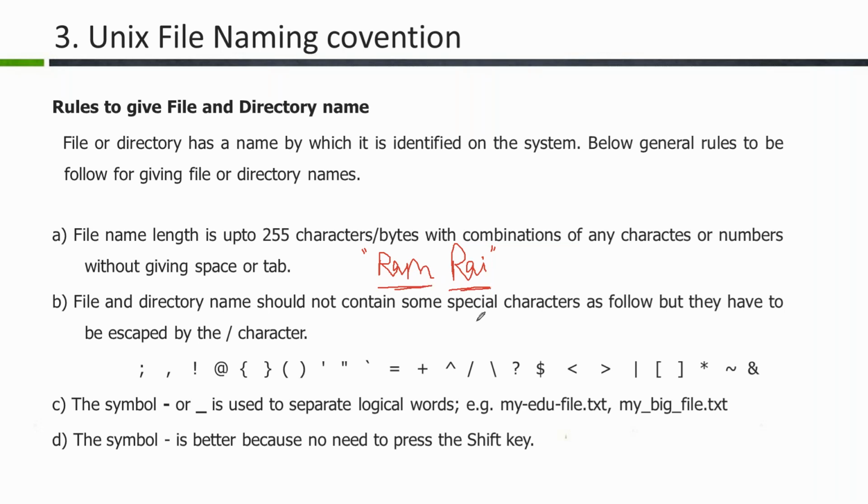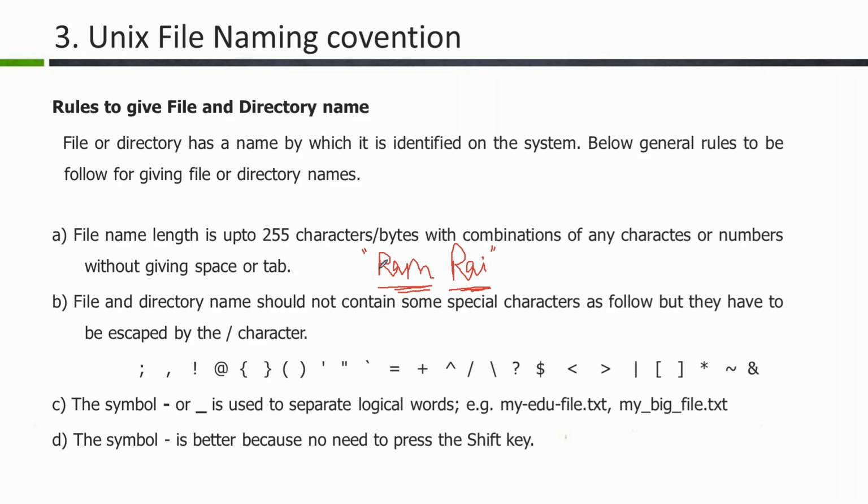So again it will get confused. They will open the Ram file to see its content, they will open the Rai file to see its content, and nothing opens. Again some error will come. They will not understand, so they go and check the file name line by line. Then only they will come to know. And if they don't know how to check line by line, they will be confused and stuck, so it is unnecessary time waste. That's why don't disturb anybody.